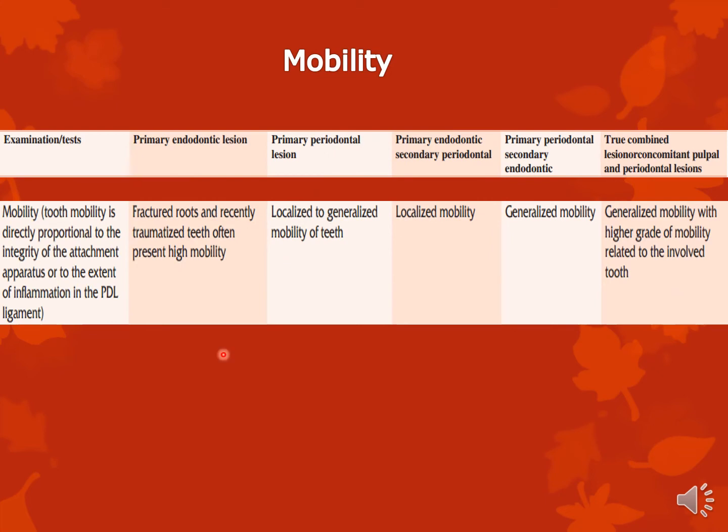So mobility: if you have a primary endodontic lesion with fractured roots, yes, mobility is quite high. Primary perio, localized to or generalized to the teeth that are involved with the periodontal lesion. Primary endo with secondary perio, mobility only will be on that single tooth. Primary perio with secondary endo, generalized mobility. And true combined is very interesting because there will be generalized mobility due to the periodontitis, but there will be severe mobility related to the involved tooth.